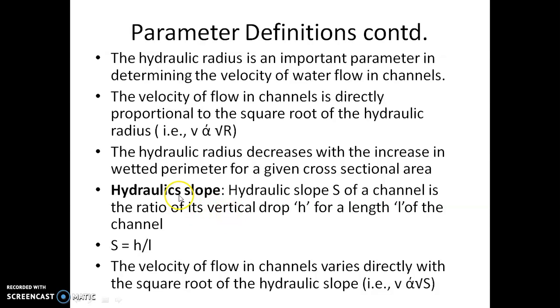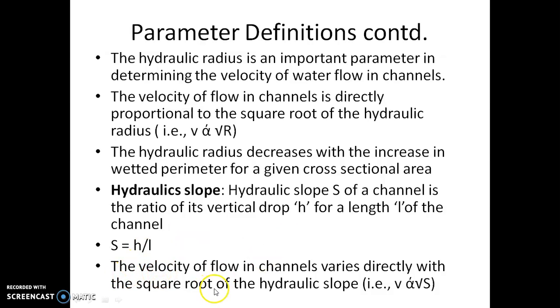Then hydraulic slope. The hydraulic slope of a channel is the ratio of its vertical drop h for a length L of the channel. As the channel passes through several kilometers, how much vertical drop h will occur for a given length of the channel? So it is simply S equals h by L. h is the vertical drop, L is the length it has passed, or the head it has lost due to passing this length.